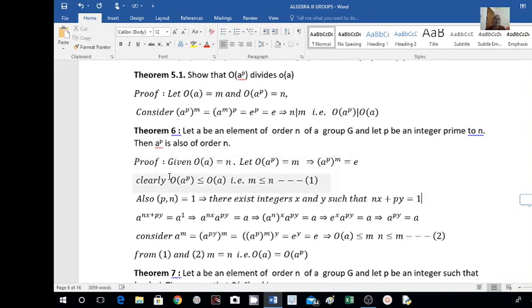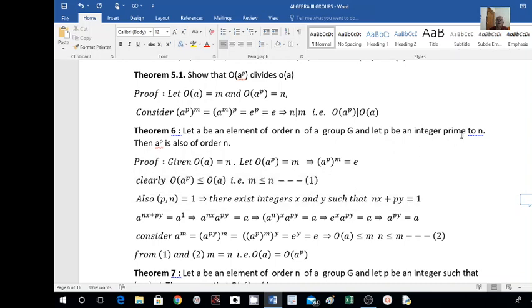Here, given order of A equal to n, and let the order of A raised to P be equal to m. Then this implies A power P to the power of m is equal to the identity element, right? And clearly in theorem 5 we have proved that order of A power P is less than or equal to order of A. Order of A power P is m. So m is less than or equal to n. I will take this as 1.